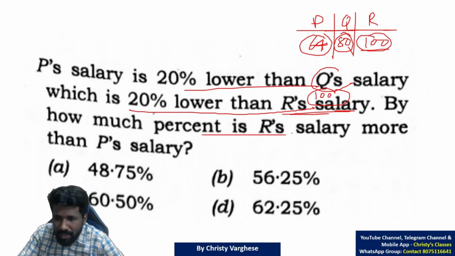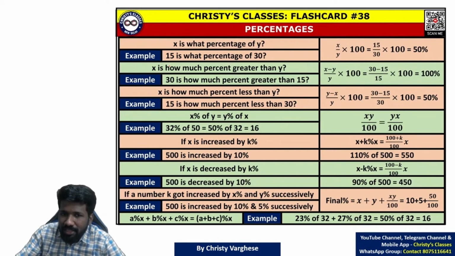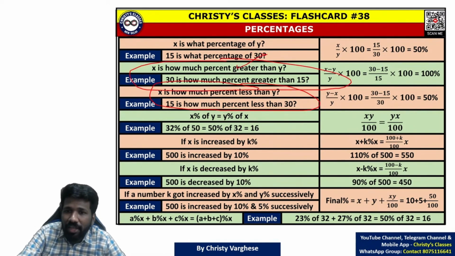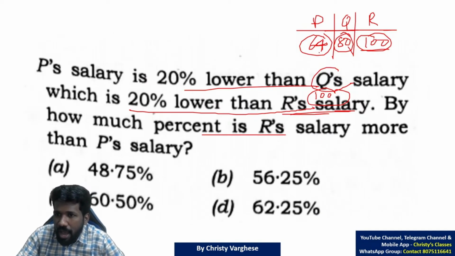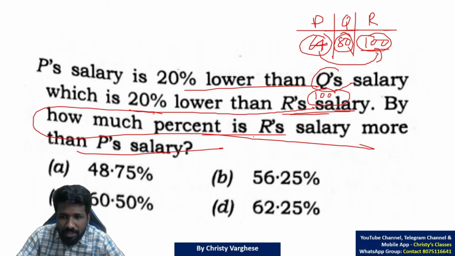By how much percentage is R salary more than P salary? I have told you in percentage case, these are the different situations that can arise. And here also this same situation. X is how much percent greater than Y, that is a situation. R is how much percent greater than P. That is what the question is saying now. R is how much percent greater than P. That means 64 compared to 100, how much percent more it is.